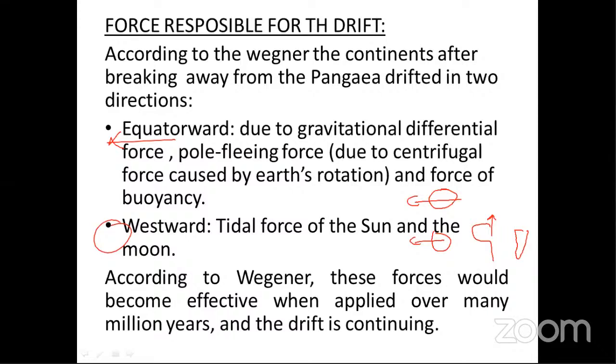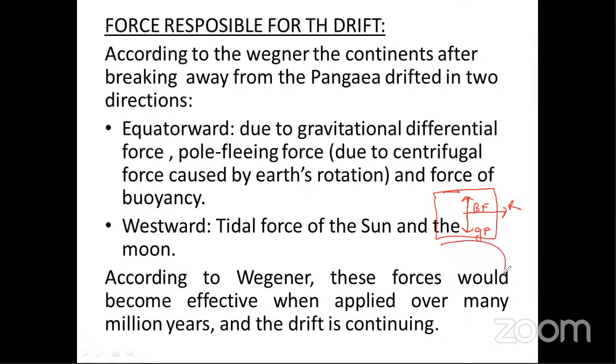What is the gravitational differential force? A gravitational differential force is the difference between gravity and your buoyant force. This force is applied like this. Suppose this is a body, a good spherical or well-shaped body like a square. The gravitational force is applied downward, and the buoyant force is applied upward. When these forces are applied, the resultant force will be in this direction. This is the resultant force.